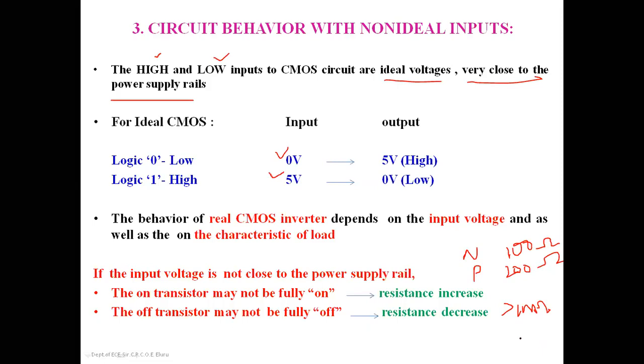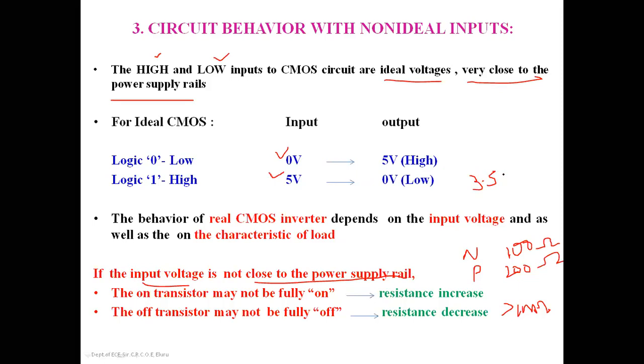But now, if the input voltage is not closer to the power supply rail, if it is not closer to the 5 volts of the supply, say I am applying a logic 1 input to the CMOS inverter, but I am giving the input as 3.5 volts.